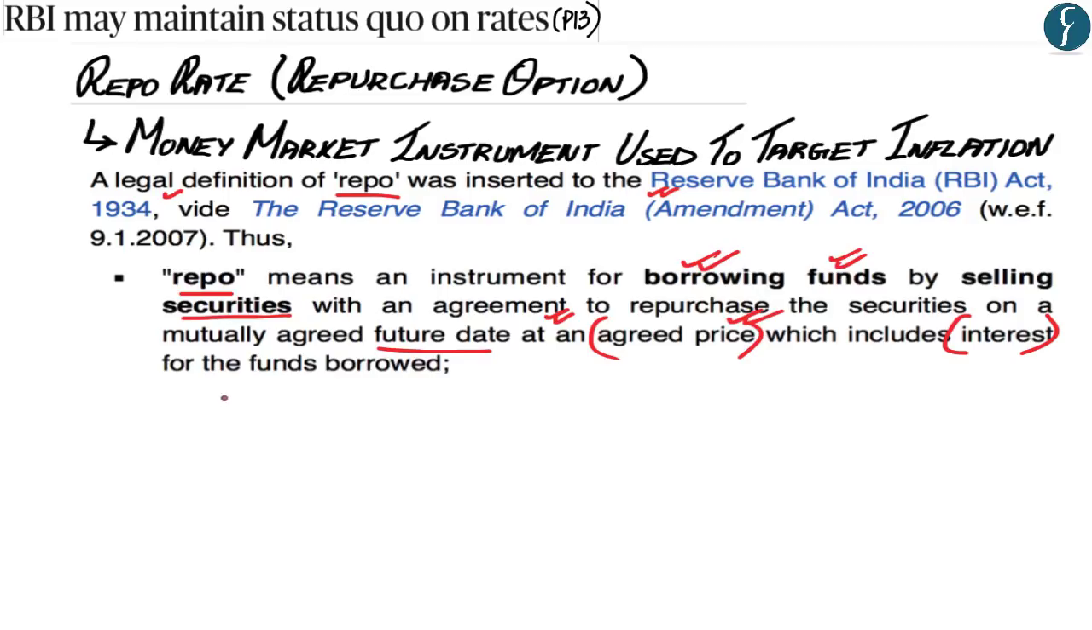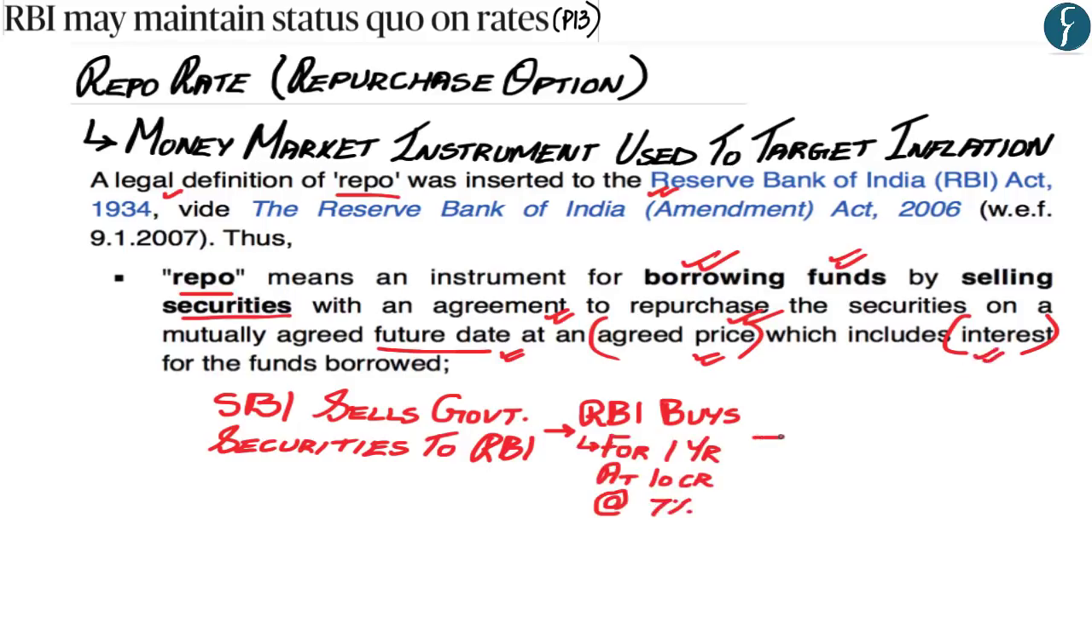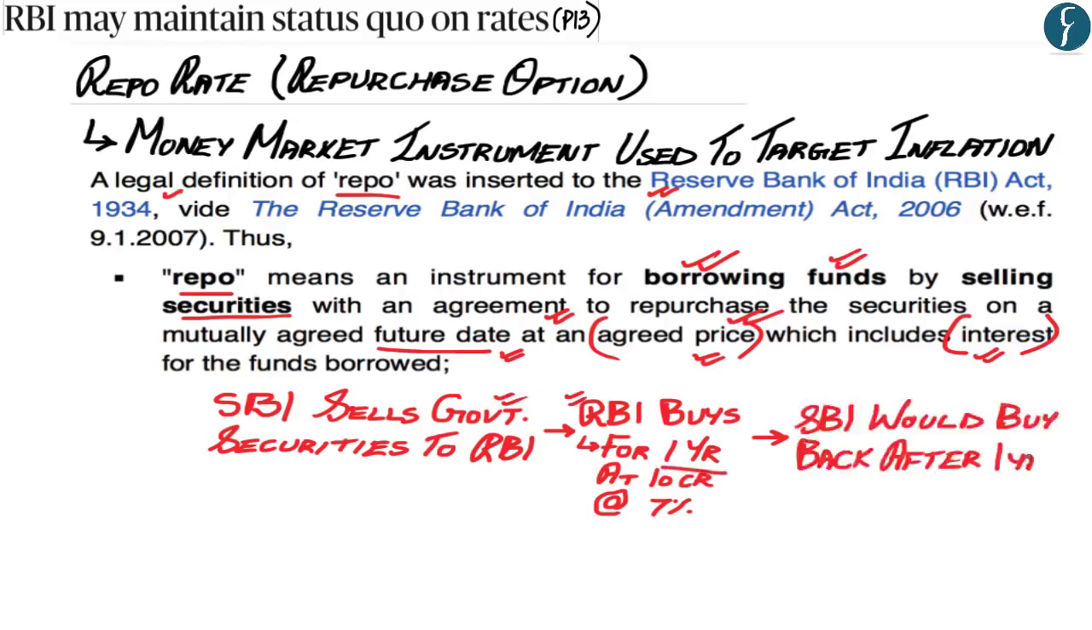So let's say the State Bank of India has some government securities and it wants to sell these government securities to the Reserve Bank of India. Now let's say Reserve Bank of India buys these government securities from the State Bank of India for a period of 1 year at a price of 10 crores and at an interest rate of 7%. Now after this, the State Bank of India would have to buy back these government securities from the Reserve Bank of India after the period of 1 year, at an interest rate of 7%.